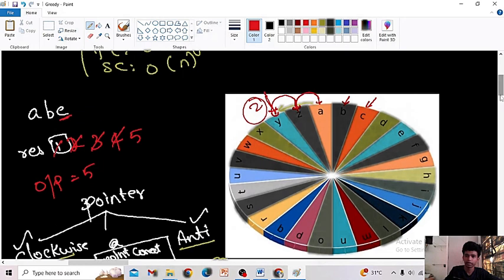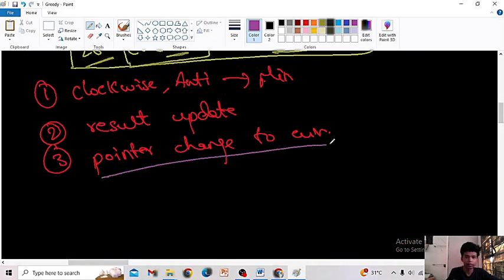Because see here, for example, currently my pointer is pointing at A. Now I have to move to H. When I am moving in the clockwise direction, it is efficient. So I moved. Now my current pointer is pointing where? H. So I want to update my current pointer. So pointer changes to current, right? If I have to move from A to Y, now my current pointer will be where? Y, right? So these are the 3 steps.